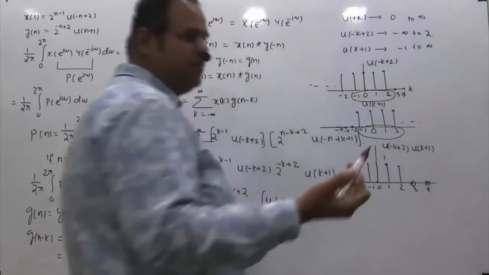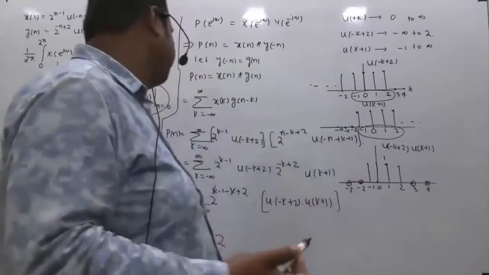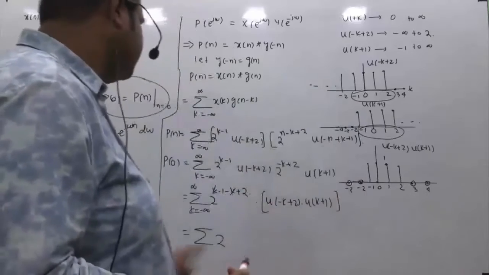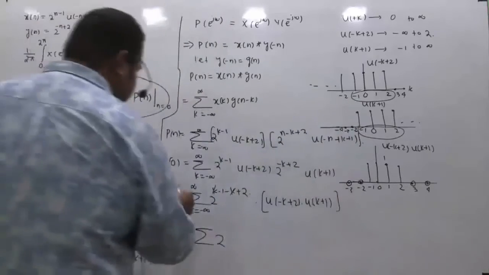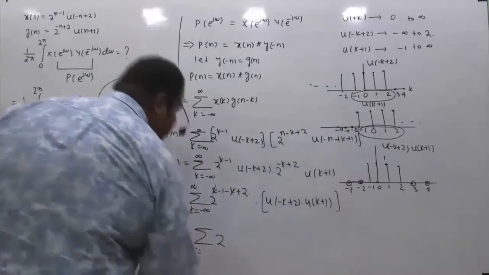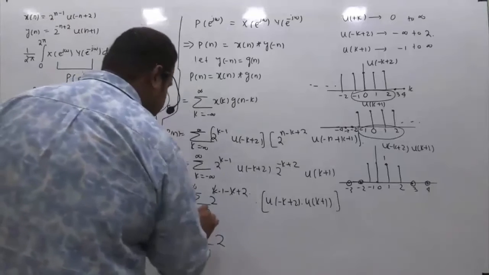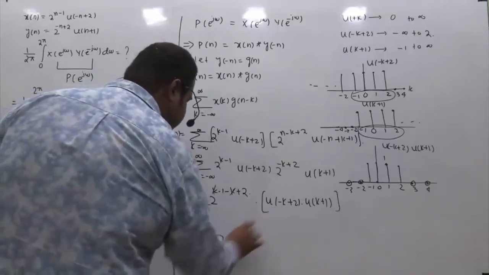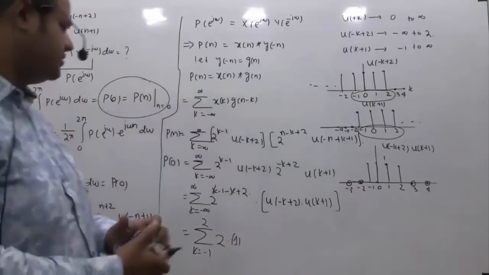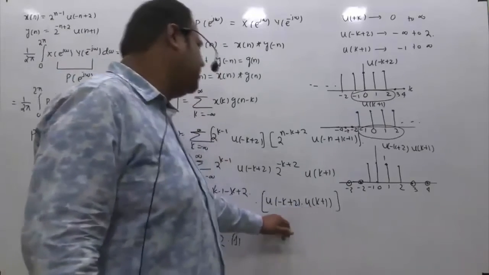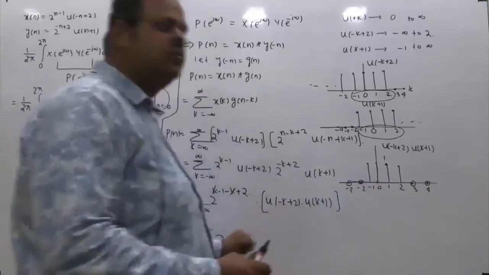Actually, if you have good basics, there is no need to do all this drama directly. By observing this, you can write it. Now, what are the implications of doing all these things? The range of k, which was from minus infinite to plus infinite, we can write as k from minus 1 to 2, and this is 2 and this is 1, right? This is multiplied by 1, because this function takes value 1 only in the range of minus 1 to 2, and anything other than this range, this will be 0.